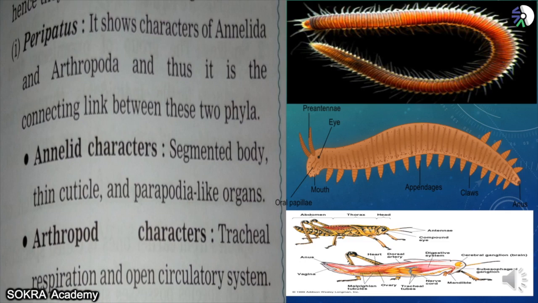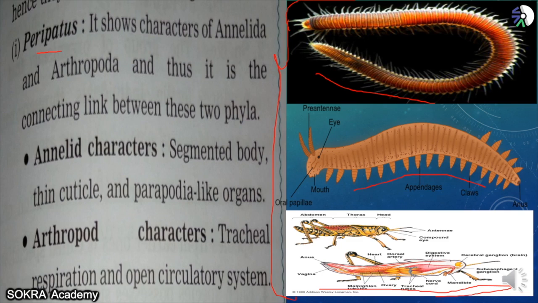Now, the connecting link. What is the connecting link in evolution? This is another theory of evolution. Suppose this animal is called a peripatus. This is Annelida, and here this is Arthropoda. Cockroaches are Arthropoda. So when the scientists were studying evolution, they said, okay, we have morphological evidence, anatomical evidence, and paleontological evidence to support evolution. But they said there might be some link between the previous animal and the next animal.